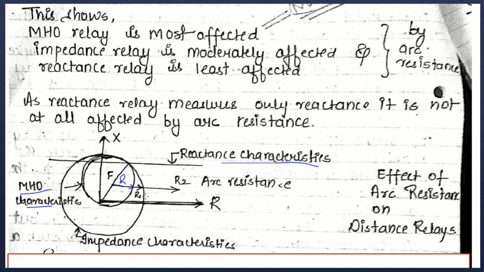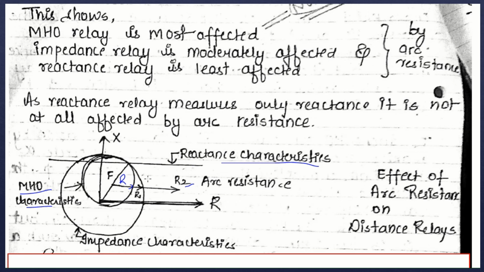But as soon as the value of arc resistance increases to R1, then we can see that only the impedance relay and reactance relay will be operating. If the arc resistance value is increased more than R1, that is now R2, then only the reactance relay will be operating.